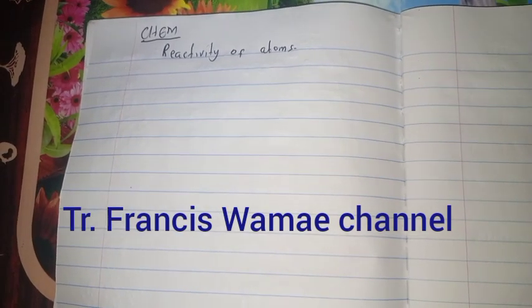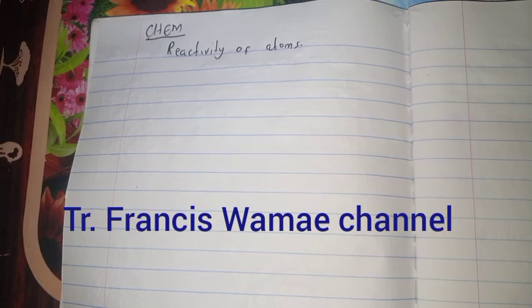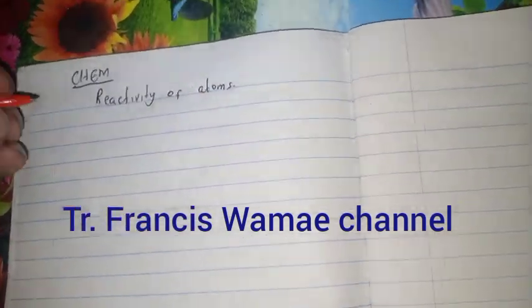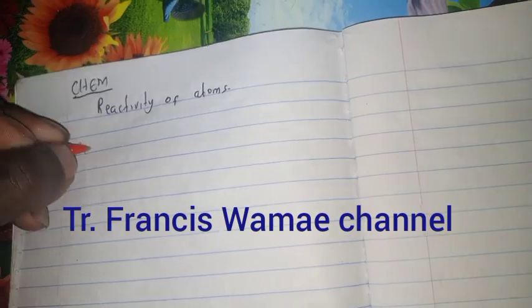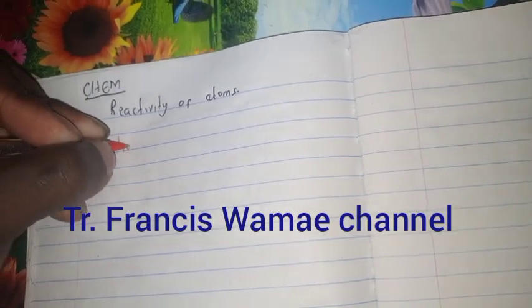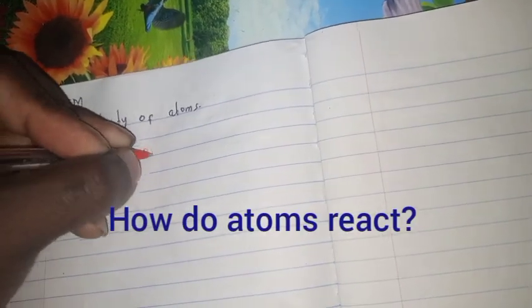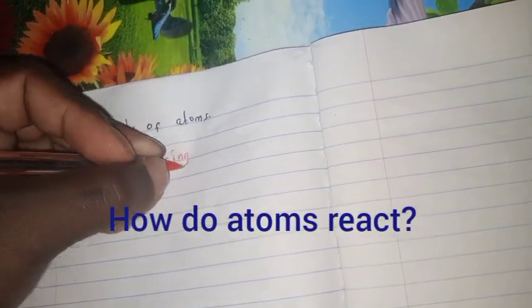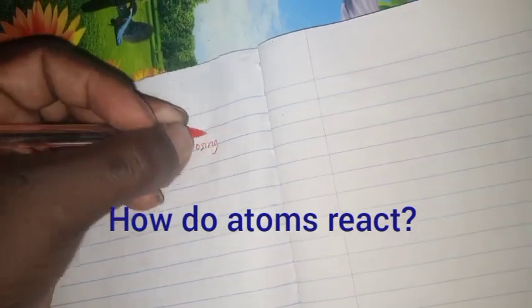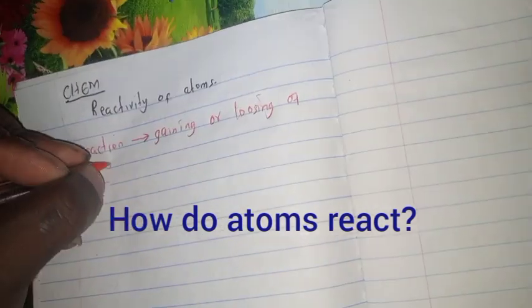In our today's video, we're going to look at the reactivity of atoms. When we talk of reactivity of atoms, we normally say that for an atom to react, a reaction will involve gaining or losing of electrons.